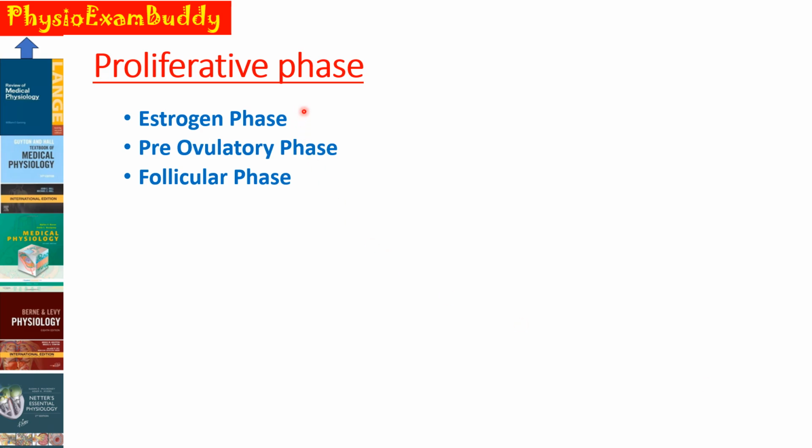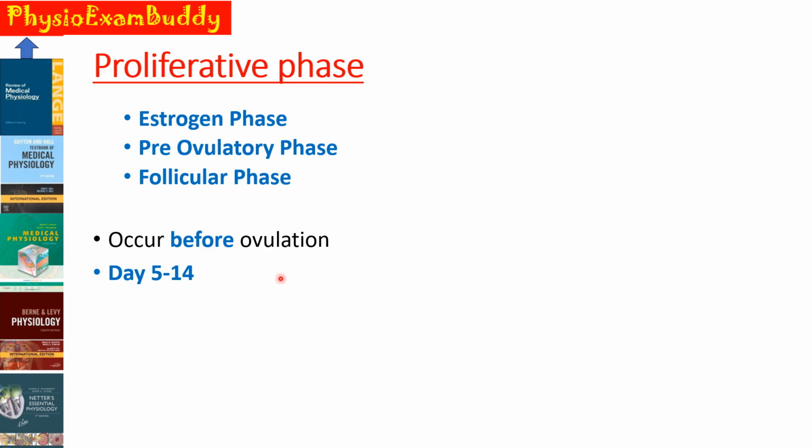First, we will see about the proliferative phase. The other names or synonyms for the proliferative phase are estrogen phase, pre-ovulatory phase, and follicular phase. Estrogen phase because the hormone estrogen is mainly responsible for the proliferation of the endometrium. That is why it is also known as estrogen phase. Pre-ovulatory phase means it just occurs prior to the ovulation, and it corresponds with the follicular phase of the ovarian cycle. That is why it is known as the follicular phase.